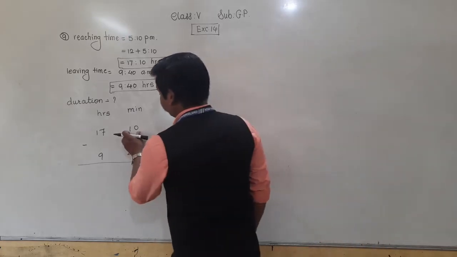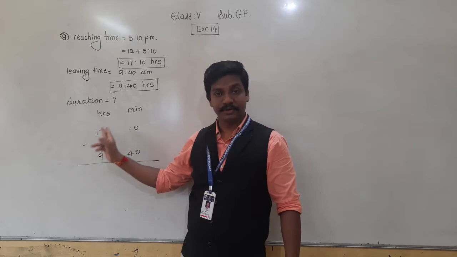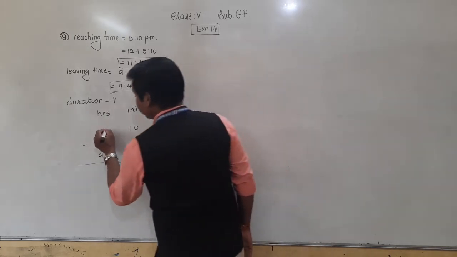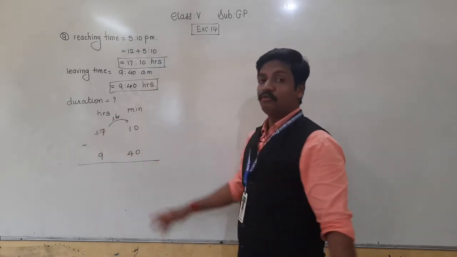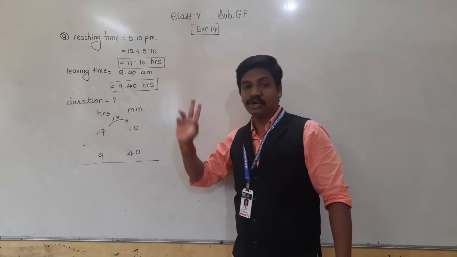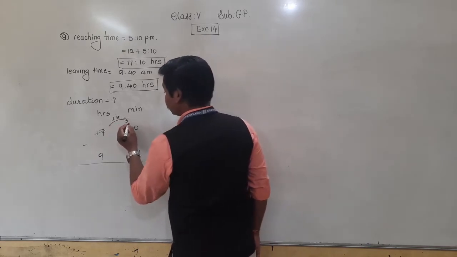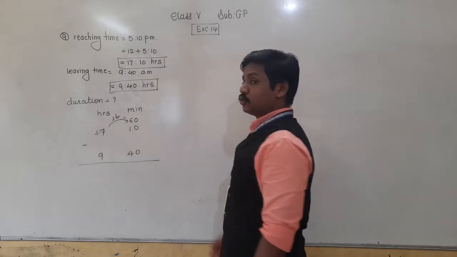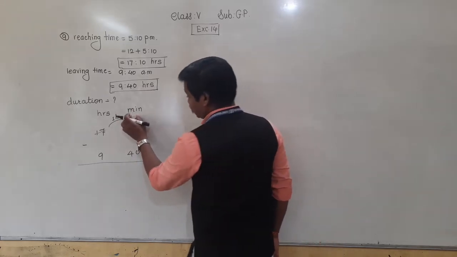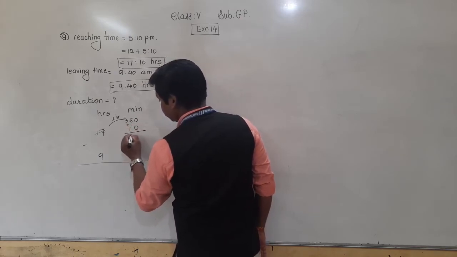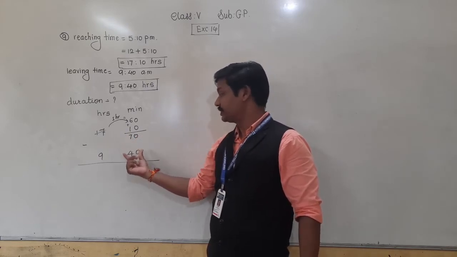So what we have to do is take 1 hour borrow from the hours column. From 17, let's take 1 hour borrow. When 1 hour is brought into the minute column, it gets converted into minutes. 1 hour is equal to 60 minutes. So these 60 minutes and these 10 minutes make 70 minutes, and from 70 minutes subtract 40 minutes.